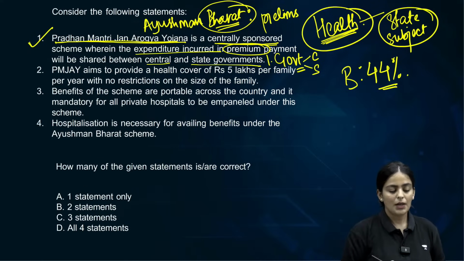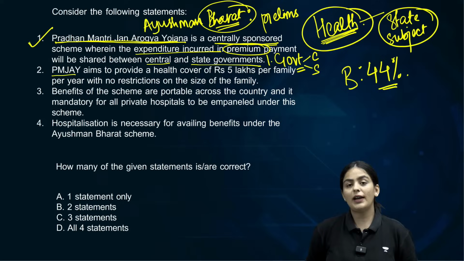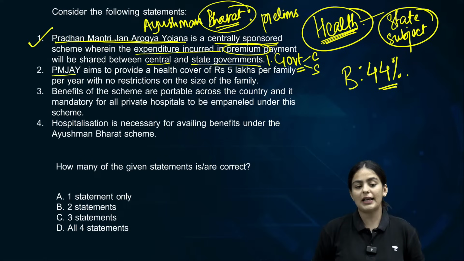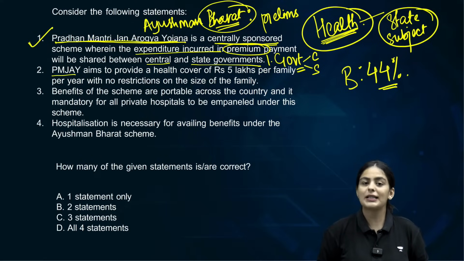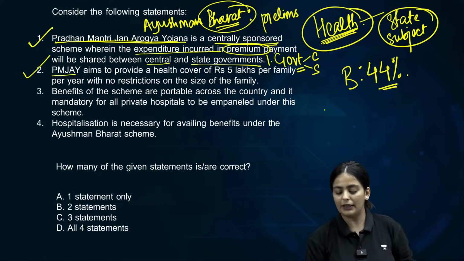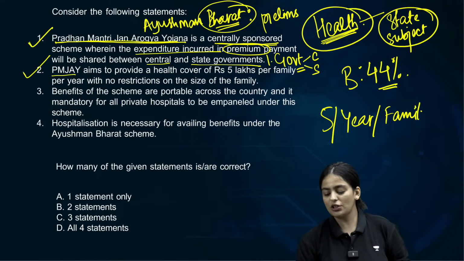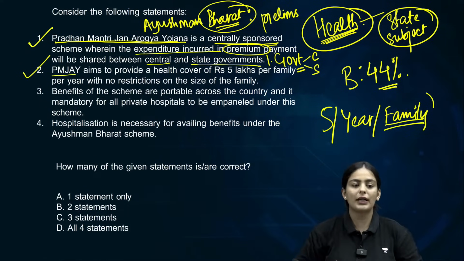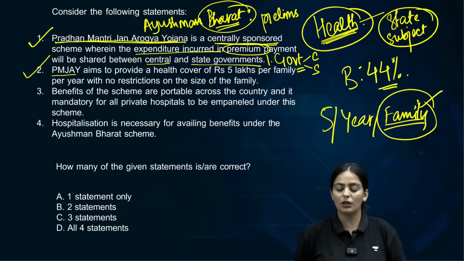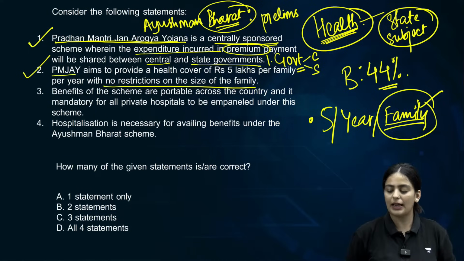The second statement: PM Jan Arogya Yojana aims to provide a health cover of 5 lakh rupees per family per year with no restrictions on the size of the family. Is this correct? This is absolutely correct. When they say that 5 lakh rupees will be provided per year, per family, there is no restriction that the family size can only be 4, can only be 5, can only be 6. There is no restriction of the sort when it comes to this particular scheme. Is this understood? So no restrictions on the family size.